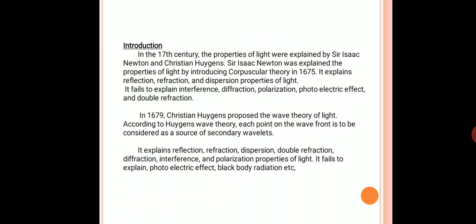But it still failed to explain the photoelectric effect and blackbody radiation. After that, Maxwell proposed the electromagnetic theory. Light waves are transverse in nature. This theory explains the phenomenon of polarization.